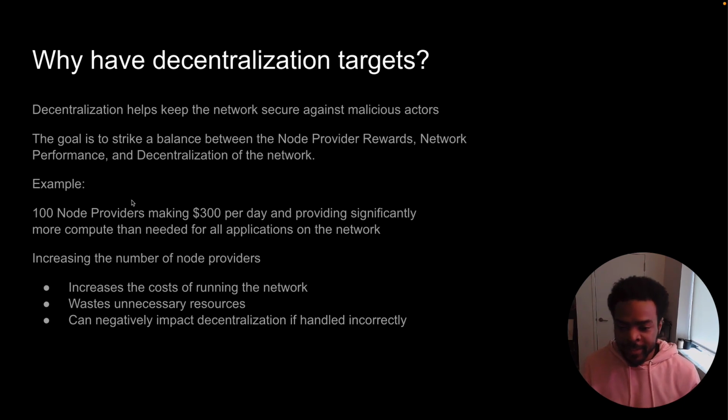So let's look at this example here. Numbers don't matter, but let's say we have some number of node providers making some amount of money every day for providing computation to the network. And let's say they're providing significantly more compute than is needed for all applications on the network. Increasing the number of node providers has the following effects, right? First, it increases the cost of running the network, because these new node providers that have been added now need to be paid in ICP for running their machines on the network, right?